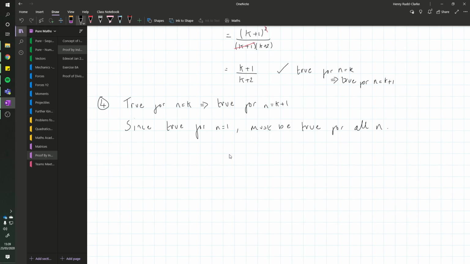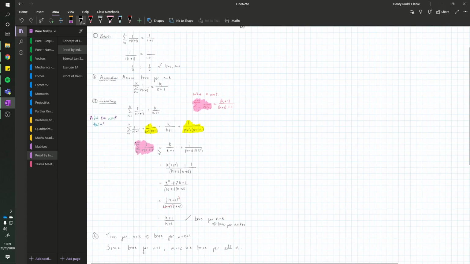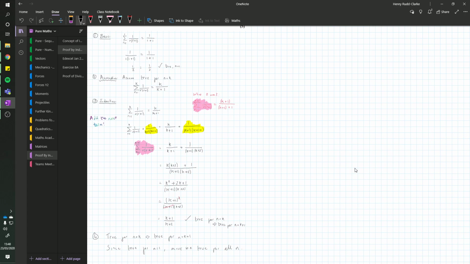So let me explain that statement. Zoom out a little bit so we can see everything. So this is my proof. What I've said is if I assume that it's true for some random value k, based on this little bit of algebra I've done, it is going to be true for the next k value. So if it's true for k, it is true for k plus 1. And what I could say now is, what if k was 1?